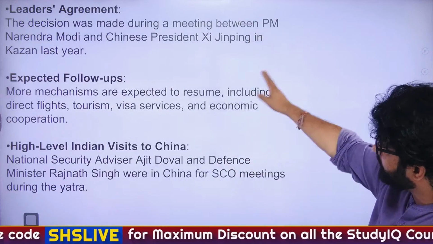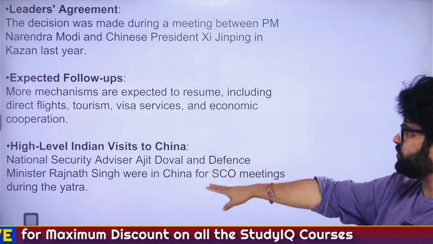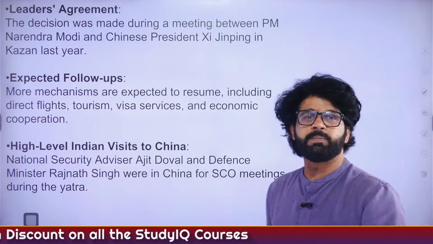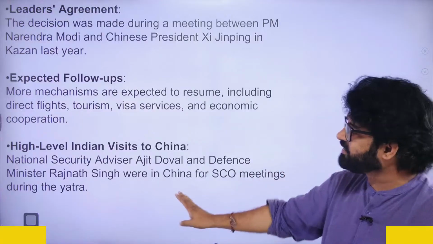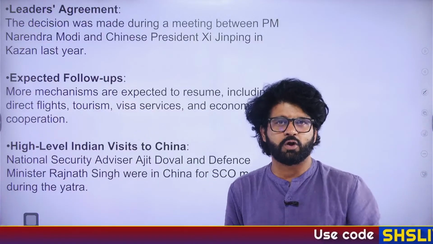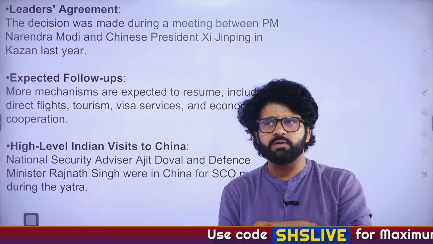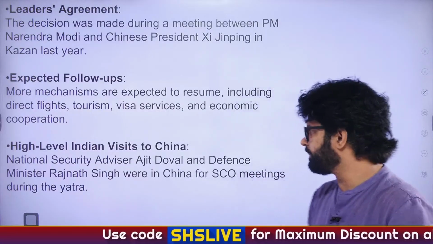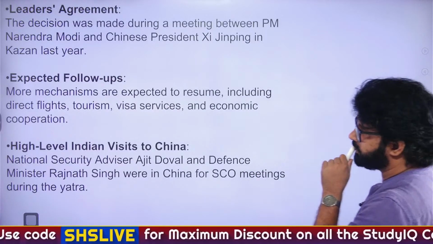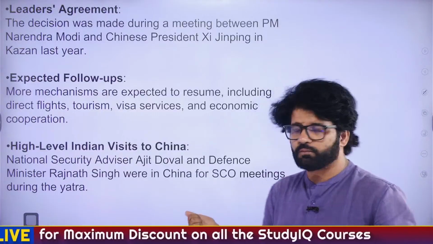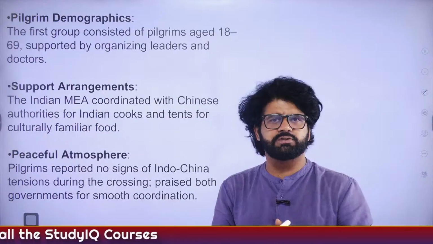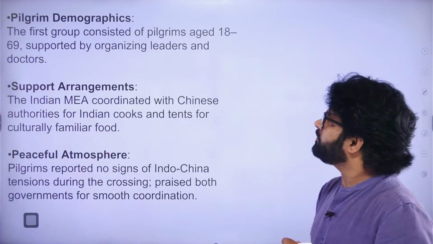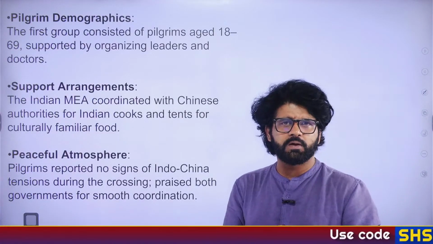So, leaders agreement, more mechanical, you can see here, high-level Indian visits to China, Ajit Doval, who many people love so much, and Defense Minister Rajnath Singh. Rajnath Singh, sir, yesterday we talked about him, excessive criticism and everything, SCO meeting, Defense Ministers meeting, and again, if you have not watched yesterday's Hindu analysis, you can watch it. SCO, Shanghai Cooperation Organization, headquarters is in Beijing, RATS, Regional Anti-Terrorist Structure, 10 members of SCO, last member, Belarus.